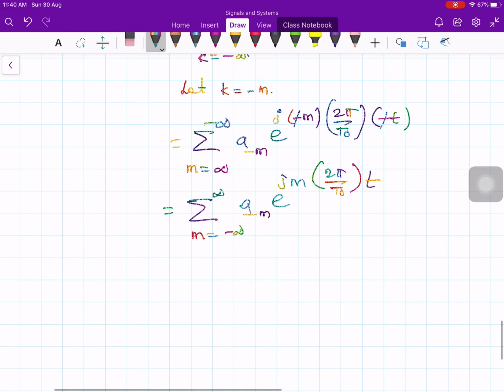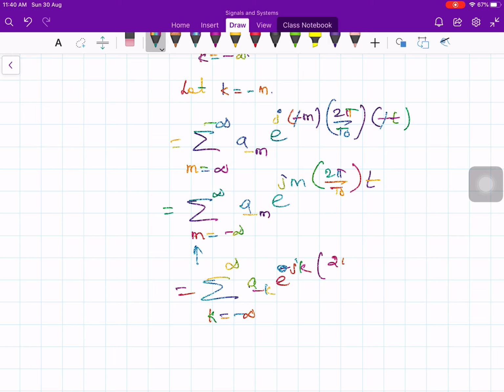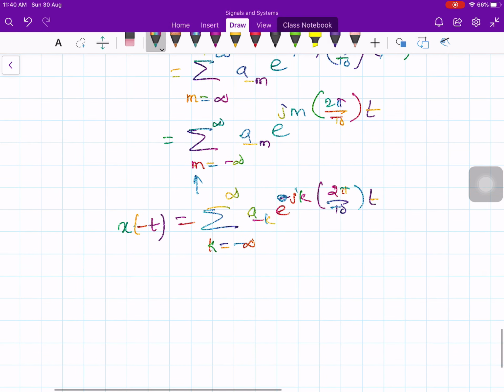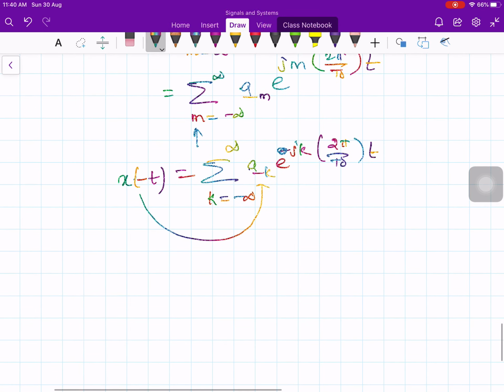So, a minus m e to the j m 2 pi over capital T naught times t. Now, again, m is a dummy variable, you can put anything. So, replace with k: sigma k equals minus infinity to plus infinity a minus k e to the j k 2 pi by T naught times t. And what is this? This is x of minus t. Therefore, x of minus t has the Fourier series coefficient a minus k.